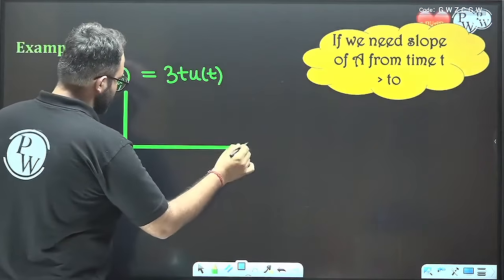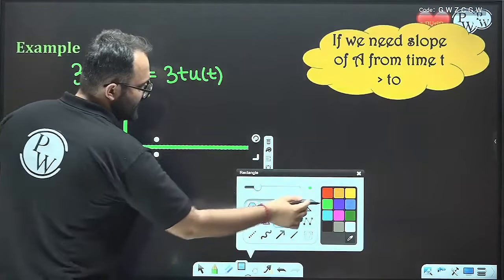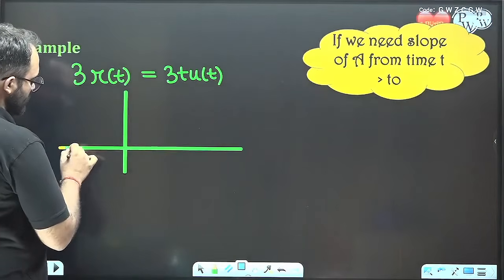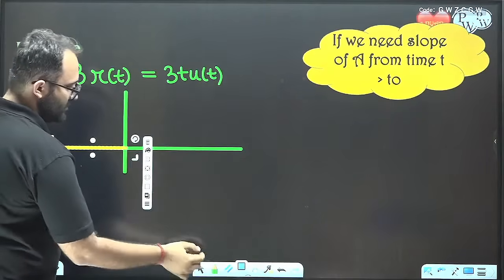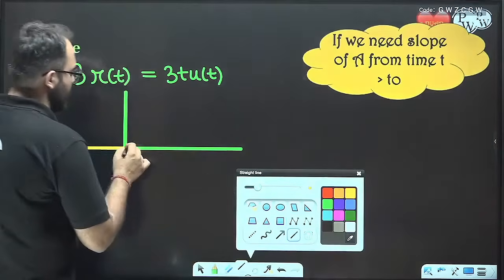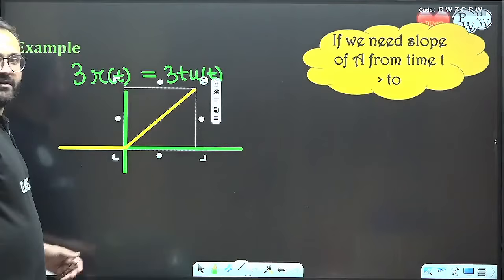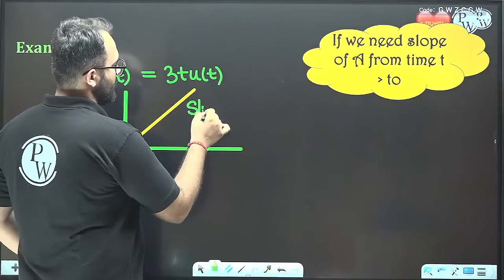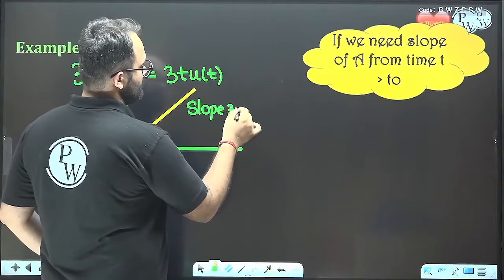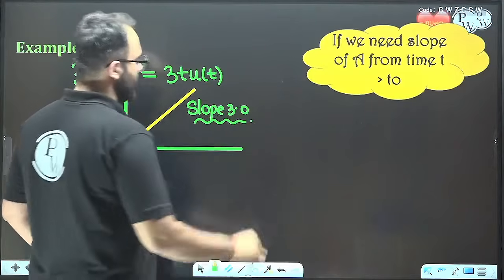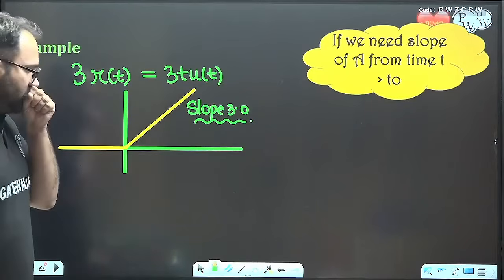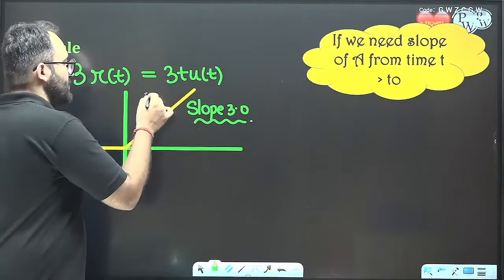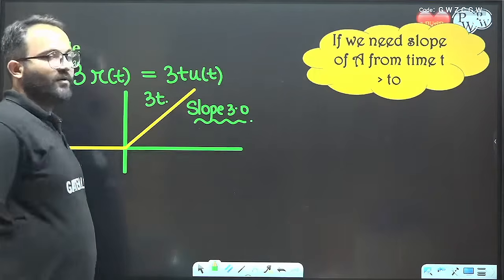So initially it will be 0, and then it will be a straight line of slope 3. I hope all of you are able to do it. No issues here. The equation will be 3t, the slope of 3.